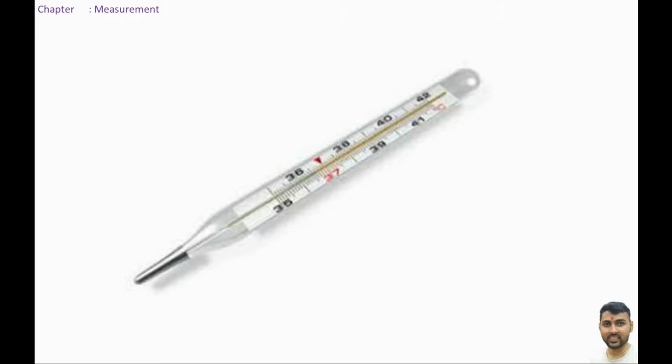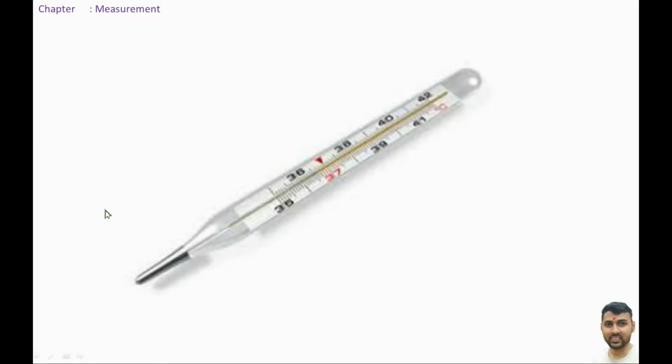There are different types of thermometer: laboratory thermometer, clinical thermometer, minimum maximum thermometer. But the clinical thermometer is used to measure the temperature of the body, and it is generally present in hospitals. Measurement of temperature.